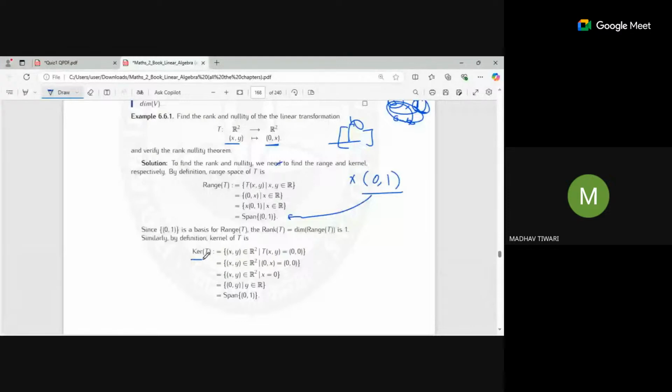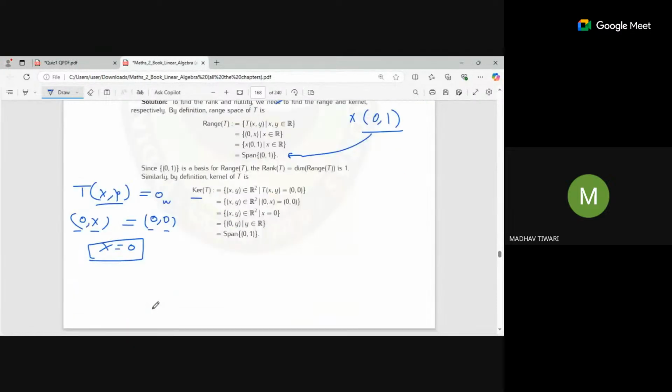Now for the kernel, you can directly write transformation of (x, y) equal to the zero vector of R2. What is the zero vector of R2? It is (0, 0). You compare it with the transformation of (x, y), which is (0, x). The first component matches with the first, and the second you have to match. So x is constrained to 0, and the y value is still free. All the points of the form (0, y) will be inside the null space. So you can rewrite it as y times (0, 1). So this (0, 1) will span the kernel space.